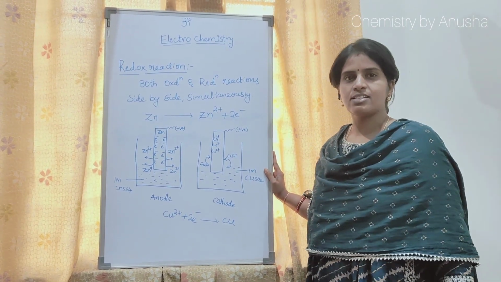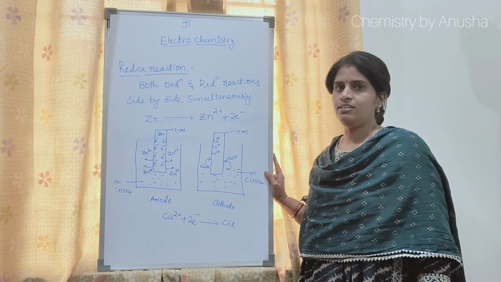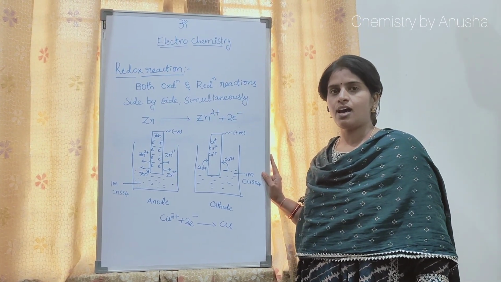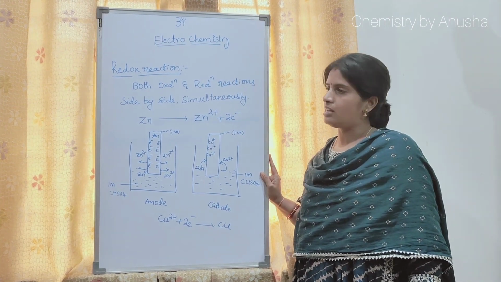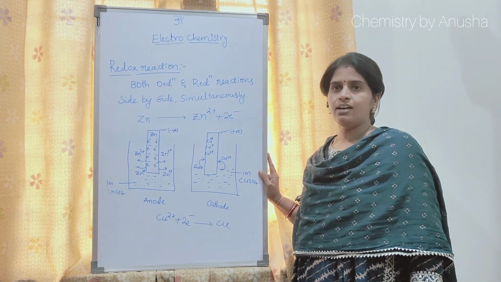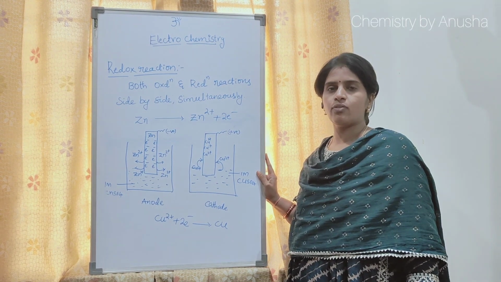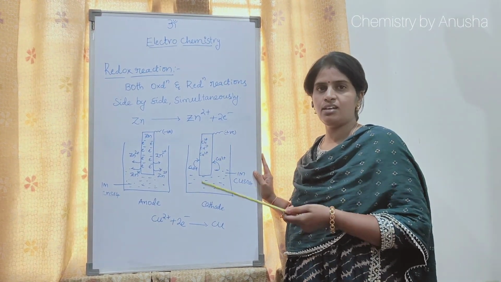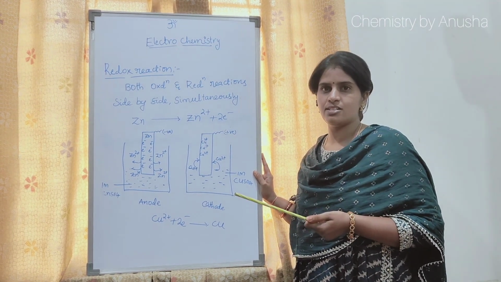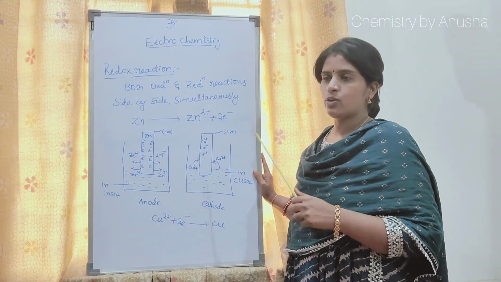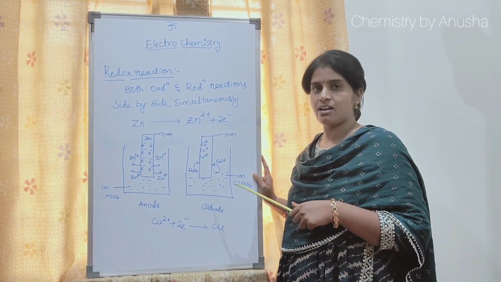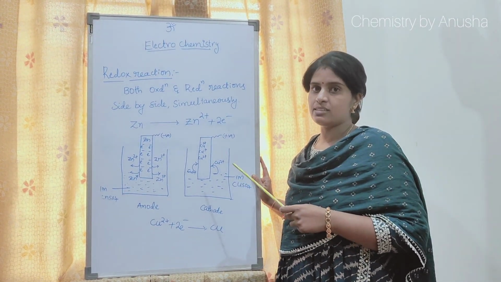Electrochemistry is a branch of physical chemistry which deals with the interconversion of electrical energy into chemical energy as well as chemical energy into electrical energy, vice versa. Here in this sentence, what we have to observe is how the electrical energy is converted into chemical energy as well as how the chemical energy is converted into electrical energy. So by using these concepts, we'd like to explain the application of battery chemistry. So far it is quite interesting.